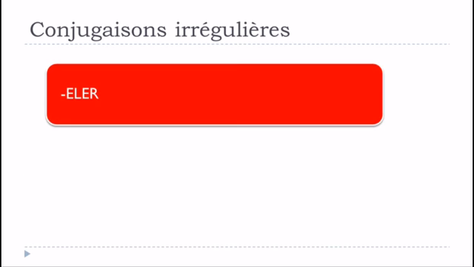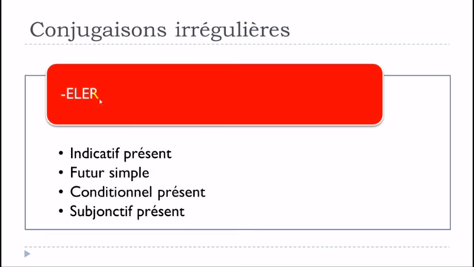Okay, so remember that if we're talking about these verbs, the verbs of the first group ending with E, L, E, R, the following tenses will be modified: indicatif présent, futur simple, conditionnel présent, and then subjonctif présent.